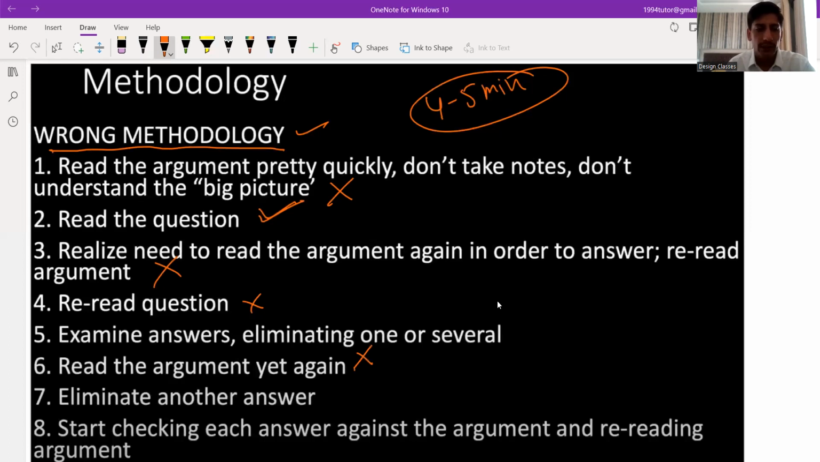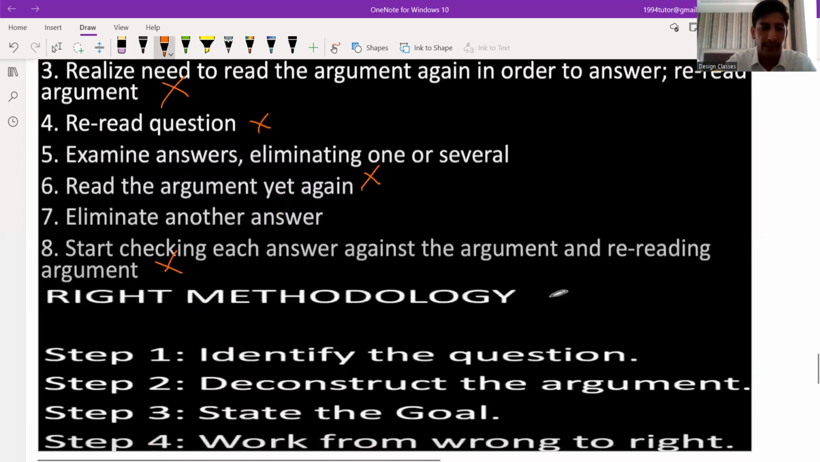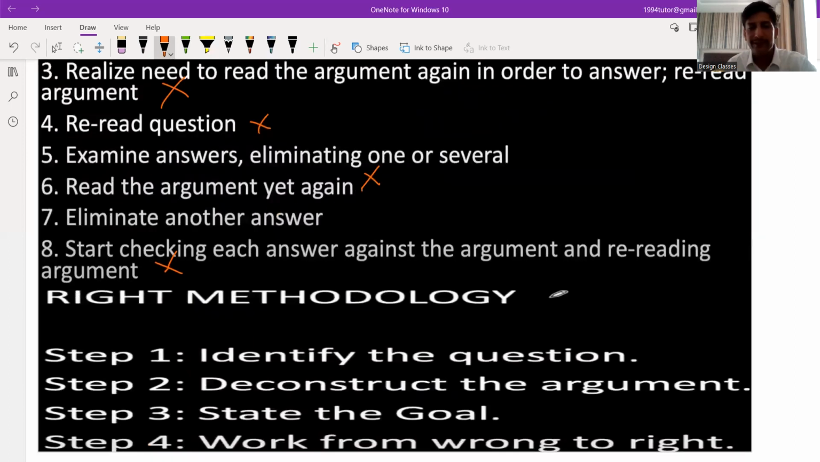Eliminating answers, checking each answer against the argument again, and rereading the argument is totally a waste of time. You don't have to make these 8 mistakes in your paper, otherwise you are not able to solve all the questions. I am mentioning this again and again. So what will be the right methodology then?